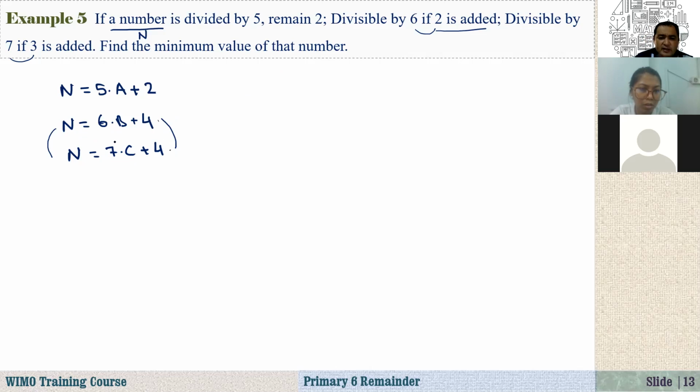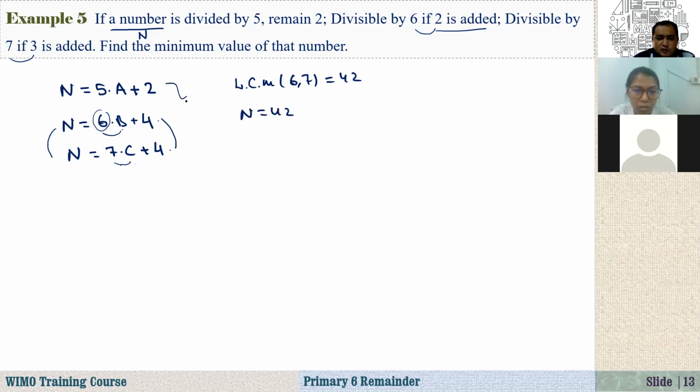4 minus 4 is equal to 0. Here we have 6b must be equal to 7c. That means that this n is divisible by 42, because when you divide by 6, the remainder is 4, and when you divide by 7, the remainder is 4. The difference is 0, so 6 times b equals 7 times c. That means both numbers are divisible by 42, because the least common multiple of 6 and 7 is 42. So, suppose that n equals 42.